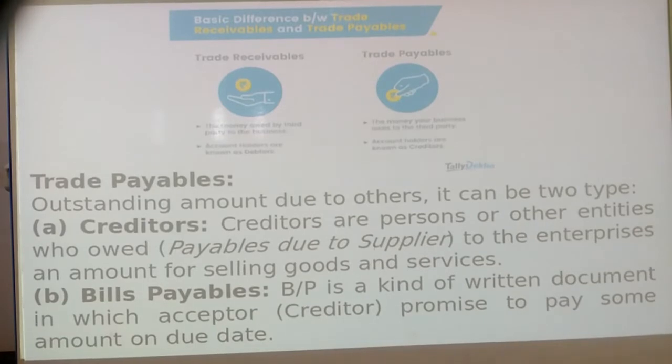Then the second is the same as before. If we are accepting that we will pay a certain amount on a specific date to someone, then it will be considered bills payable. If we are receiving that bill, then it will be considered as bills receivable. If we are accepting to pay the amount, then it will be considered as bills payable. Okay.